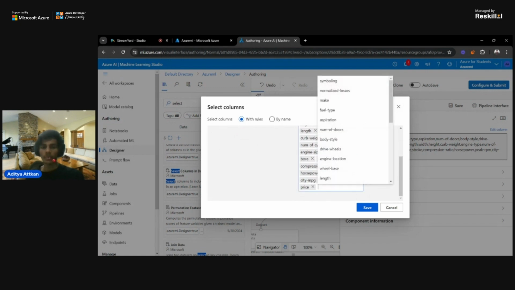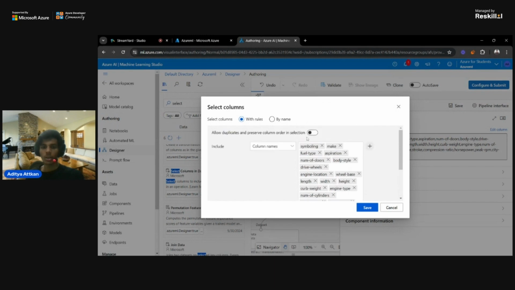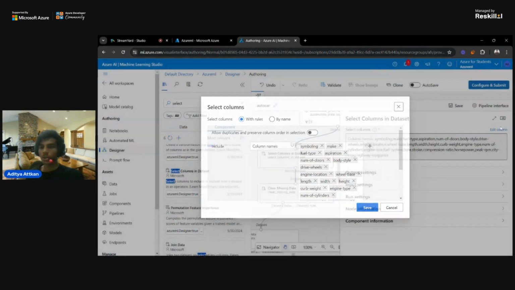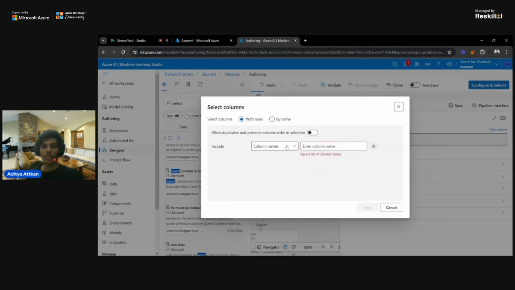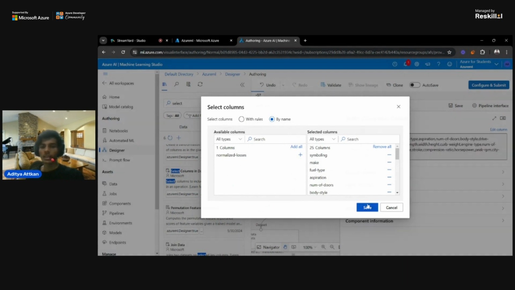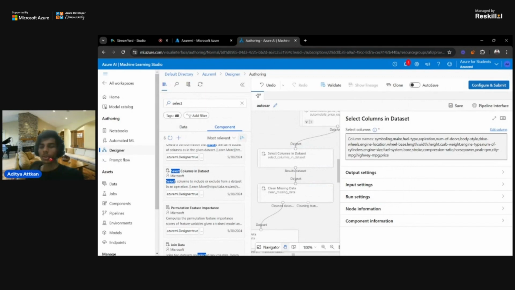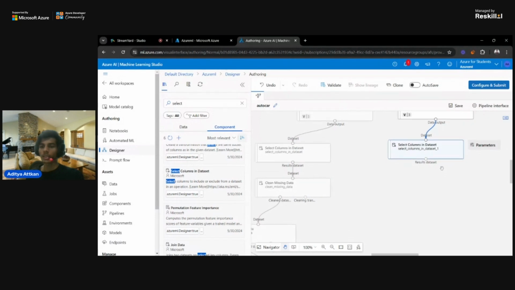As you can see, there are a bunch of columns I have selected already. You have to basically select all the columns in that. I will show you how you will select it. Just go to edit column, and by name you can go to by name and add all. And we need to remove one, which is normalized losses. We don't need this in our model, so you can add all these things and save it. And now we have selected all the columns, so the warning mark is excluded.